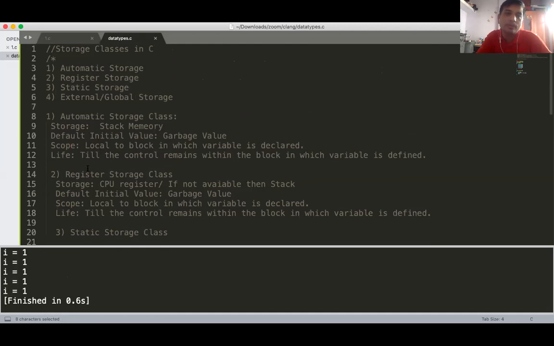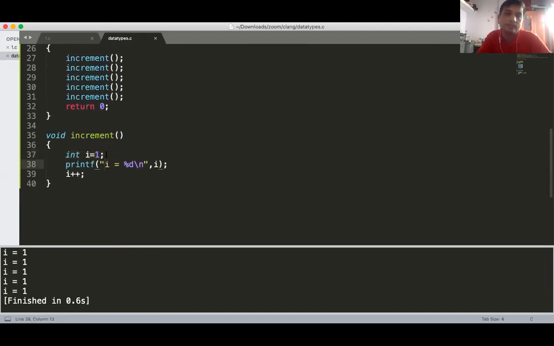Suppose the printf statement is after I++, then it will get incremented, right? Then it is always 2, 2, 2, 2. So I is equal to 1, then I++, and then printf. The answer is always 2, because after incrementing you are printing. In our case, it is I equal to 1, 1, 1.